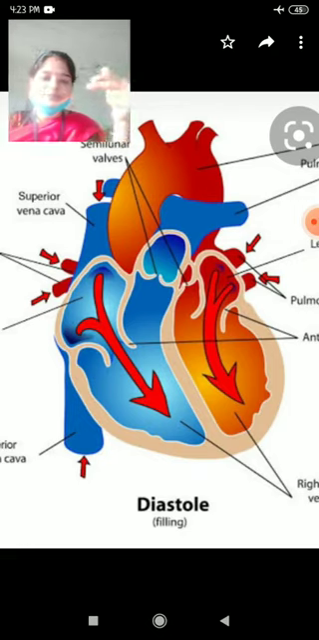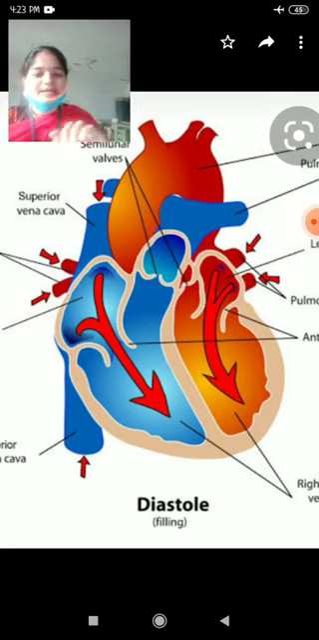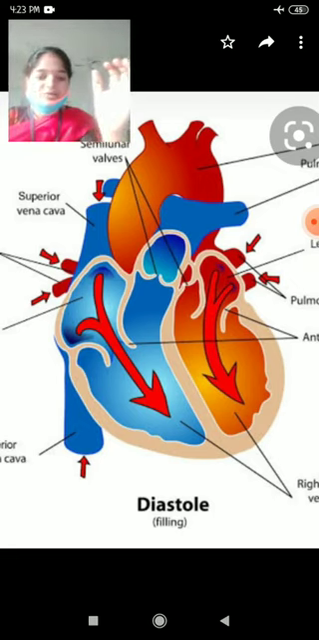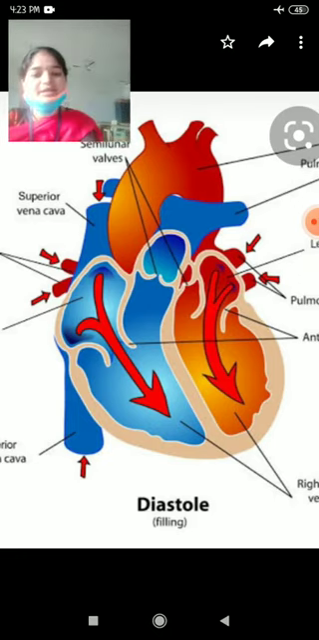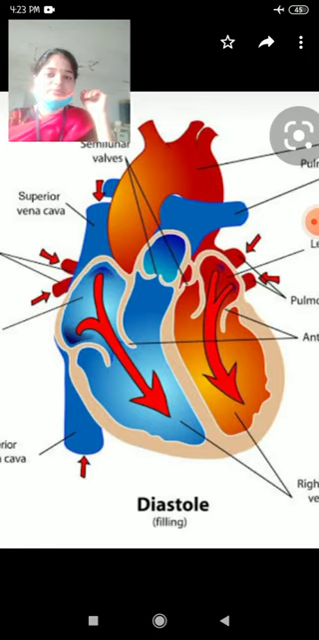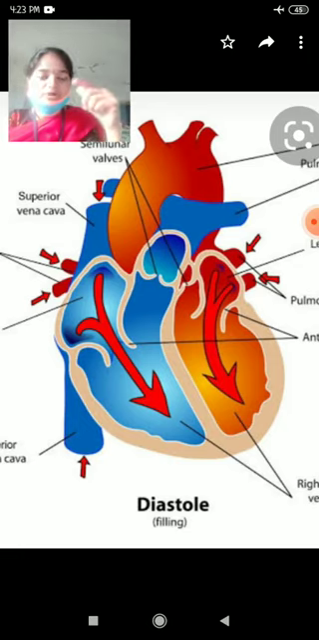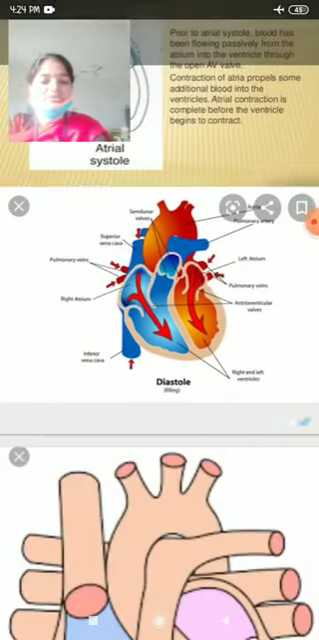Once blood moves to the ventricles from the auricles, immediately the tricuspid and bicuspid valves are closed, making a sound, lub. Lub is the first heart sound. Why are they immediately closed? To prevent the backward flow of blood from the ventricles to the auricles. When they are closed, they make a sound lub. That lub sound is the first heart sound. This is the ventricular diastole.